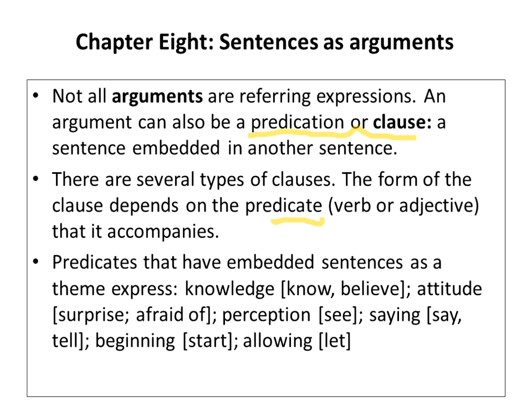So here, the form of the clause depends really on the predicate, whether it's a verb or an adjective. So, predicates that have embedded sentences or clauses as a theme: how do they express these sentences? What is it that they express?